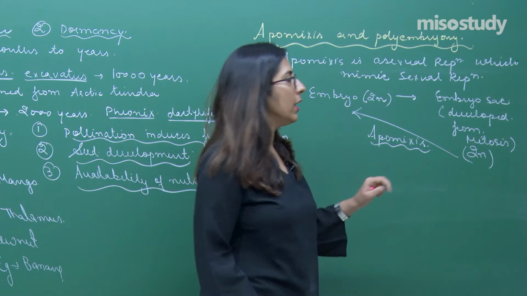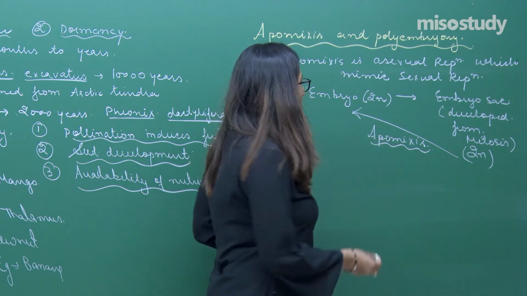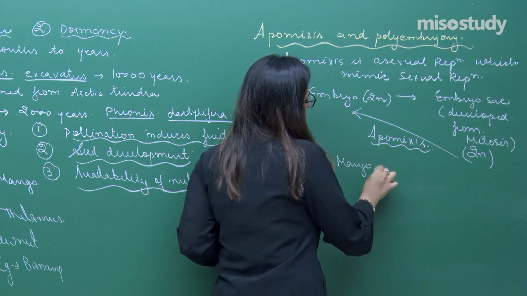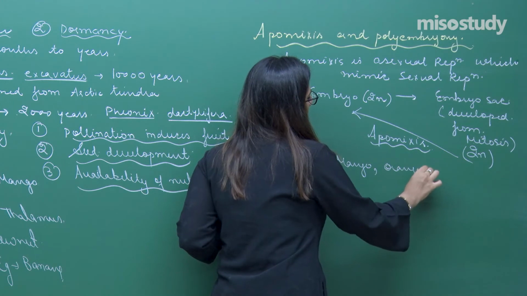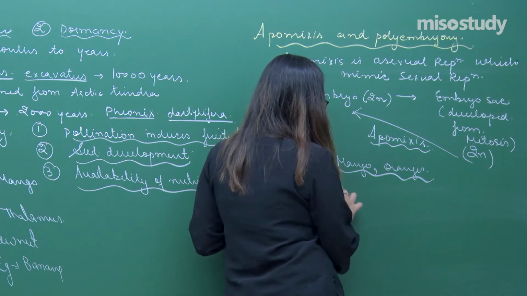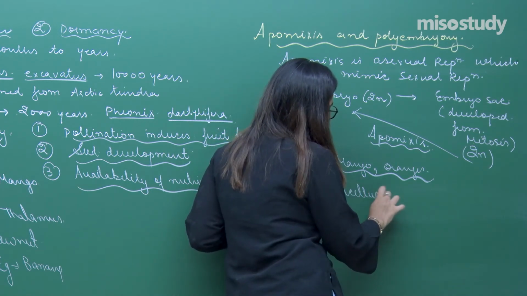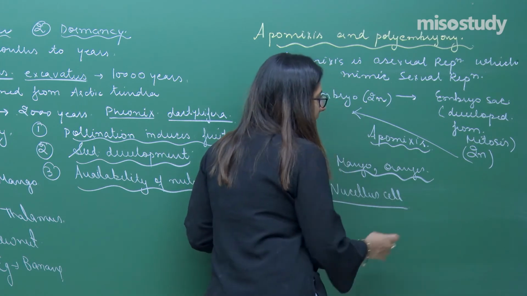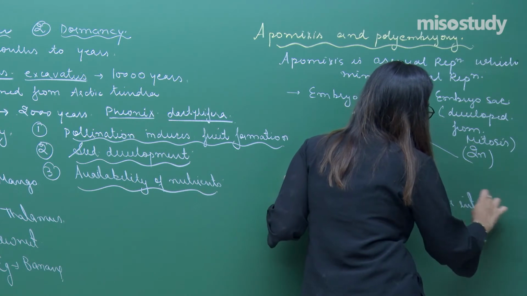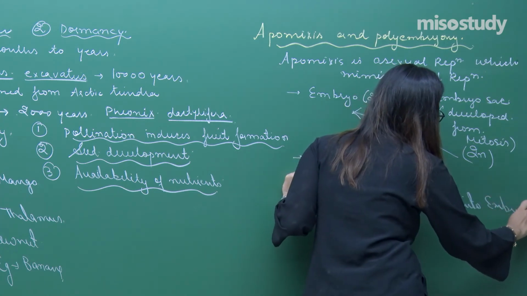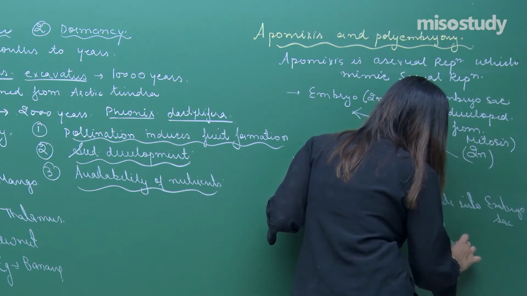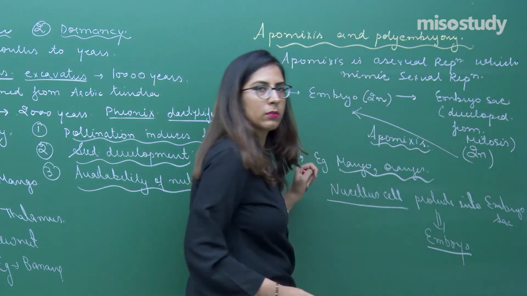No, they will not require it. Now they can easily develop. Also, you can take an example of mango, or you can take an example of oranges. In case of mango and oranges, there are certain cells like nucellus cells. Now these cells protrude into the embryo sac and they will form the embryos. They will form the embryo.